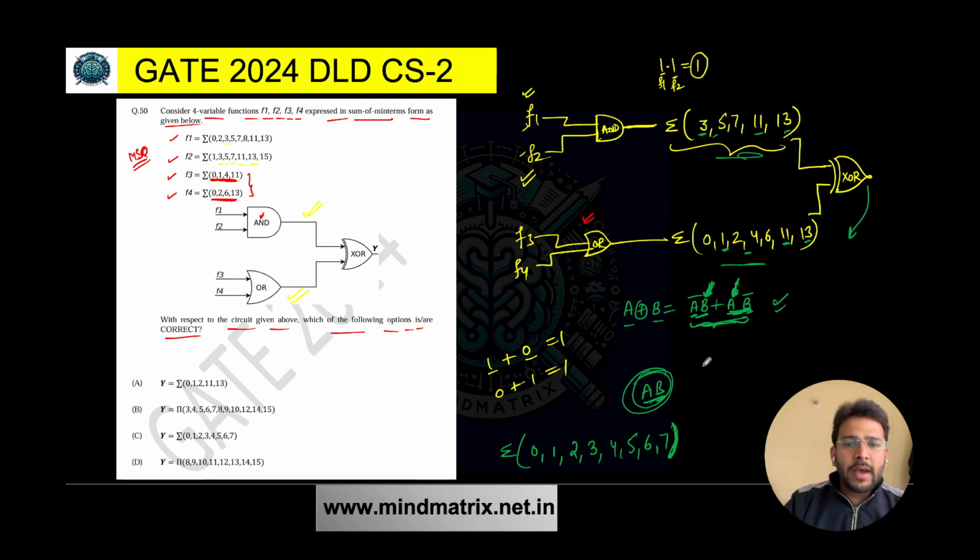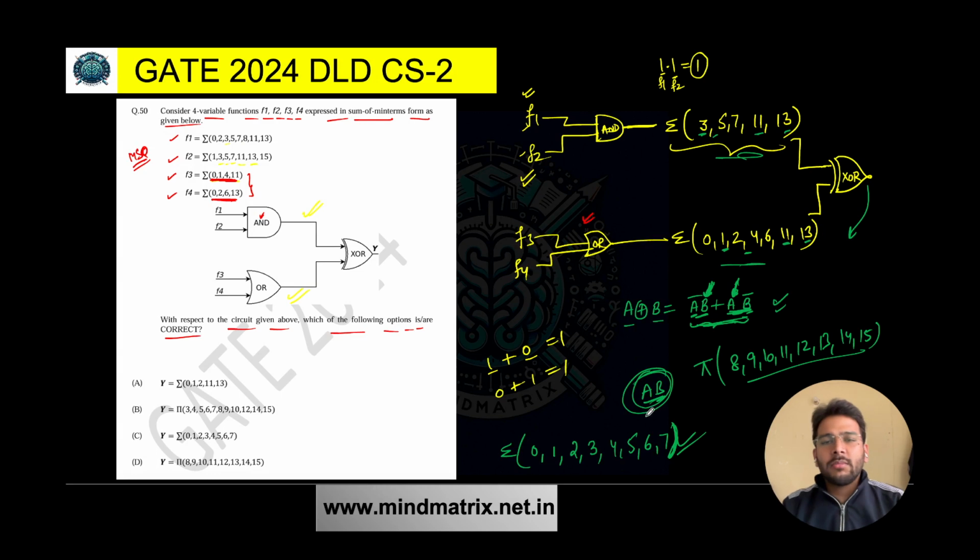We also have to find the maxterms. It is very simple. The terms which are not present in the minterms will be your maxterms here. So 0, 1, 2, 3, 4, 5, 7, 8, 9, 10, 11, 12, 13, 14 and 15. All the terms which are not present in the minterms are your maxterms, because here we don't have the concept of don't care. Don't cares are not present. Only minterms and maxterms are being talked about. So maxterms are these and these are your minterms, sum of minterms.